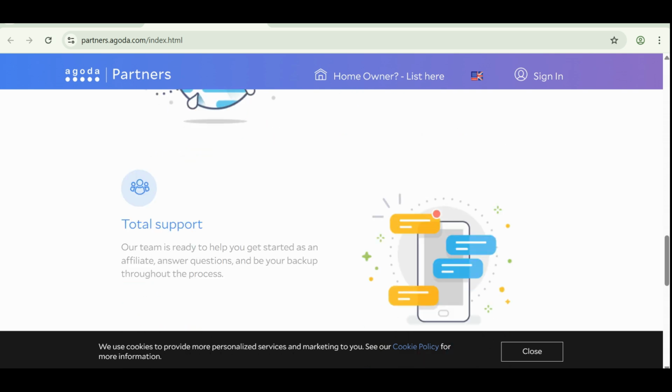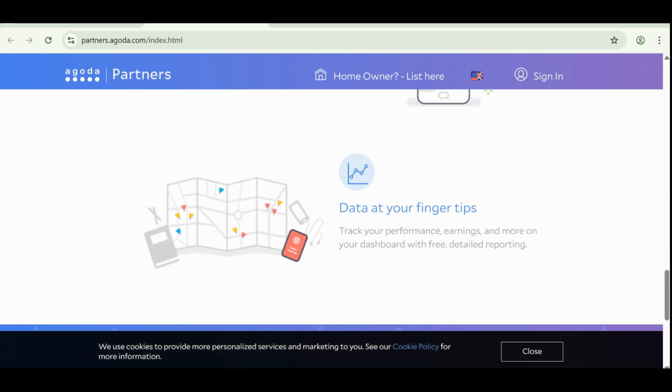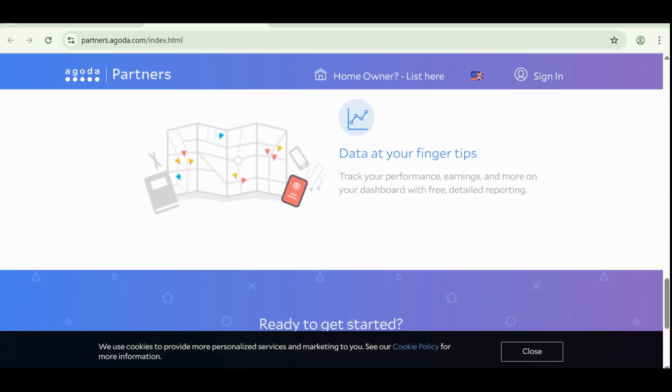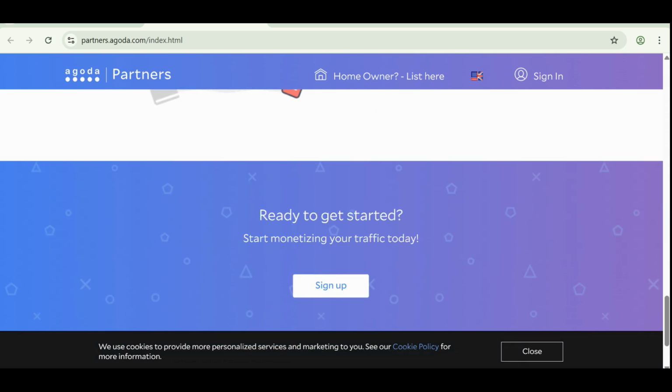They also have total support. Their support team is ready to help you get started as an affiliate, answer questions and be your backup through the process, which means any question or challenge you face, you're welcome to ask, because you have people around you who can provide the support you might need. That's at your fingertips. Also, you can track performance, earnings, and more on your dashboard with free detailed reporting anytime you wish.